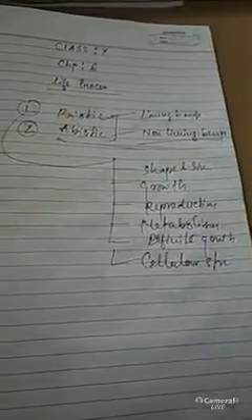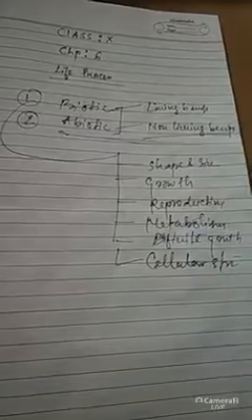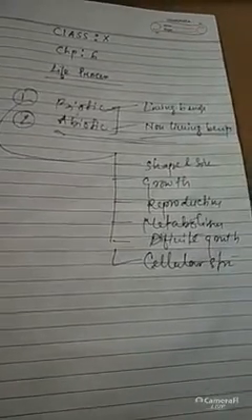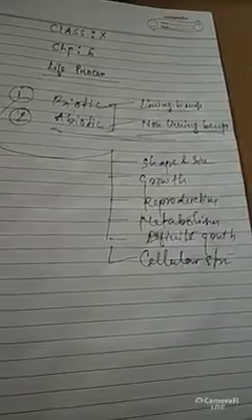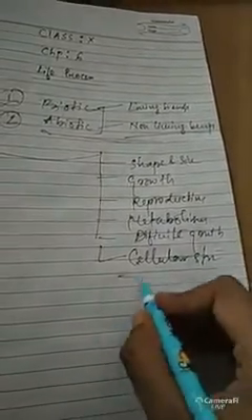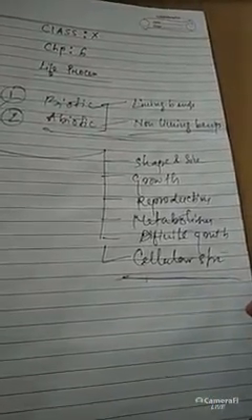This is the basic criteria of living beings.